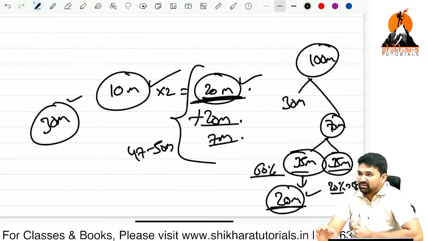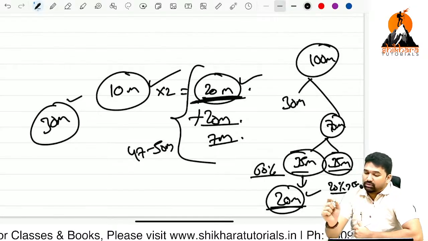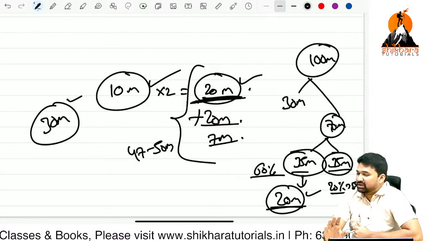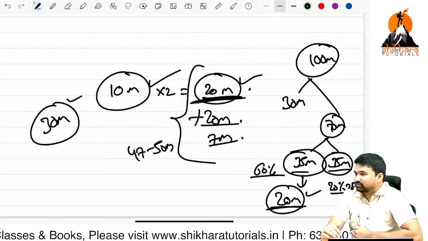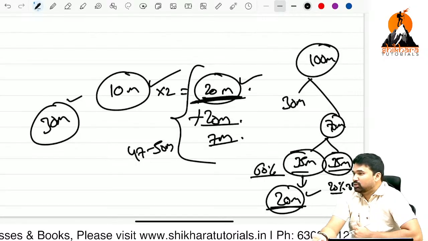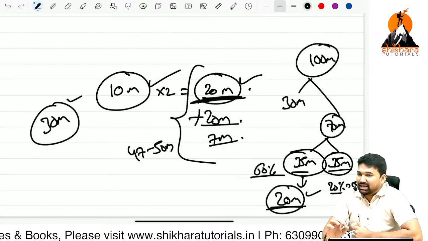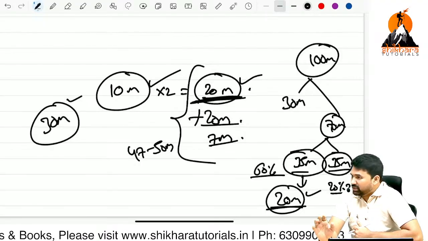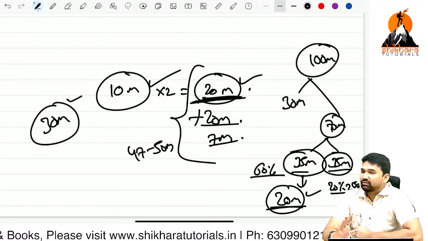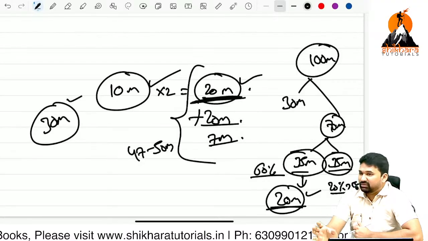So that is why we are not imposing any sort of rule that you must write both groups only, or you must write a single group only. We are not telling like that. So it is up to you whether you will be writing a single group or both groups. It is entirely the decision of the respective student. Okay, so in this way we can clear groups in a simple way.